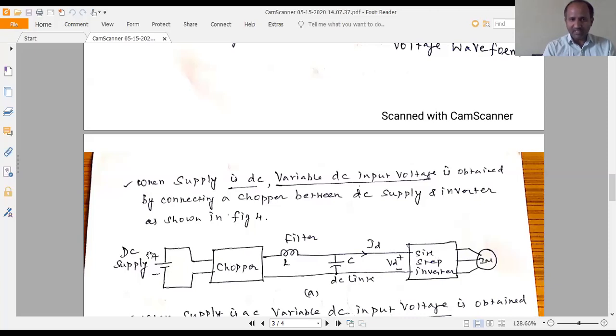When the supply is DC, the variable DC input voltage is obtained by connecting a chopper between this DC supply and this inverter, as shown in figure 4. This is the DC link and this is a filter. The electrolytic capacitor filter is connected in the DC link in order to reduce the harmonics.